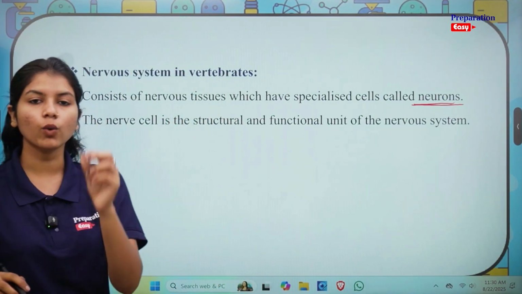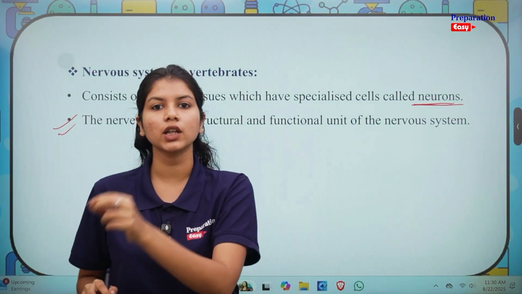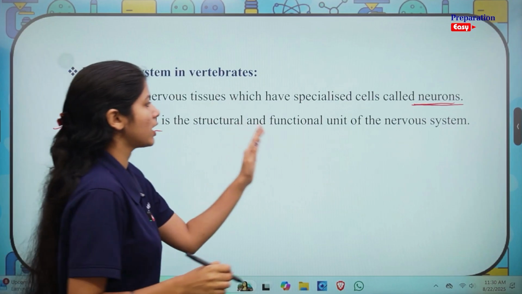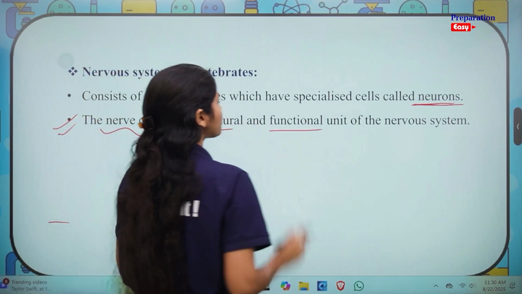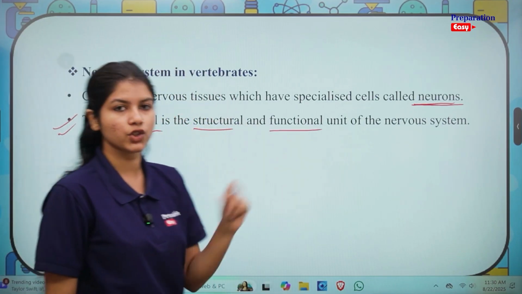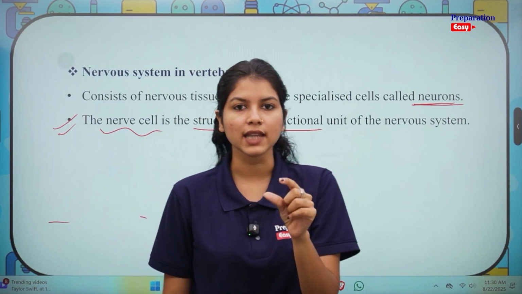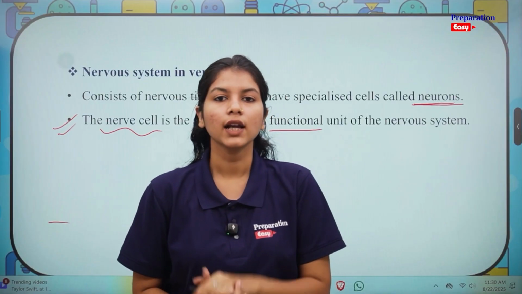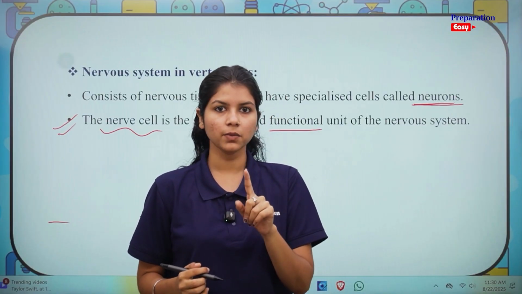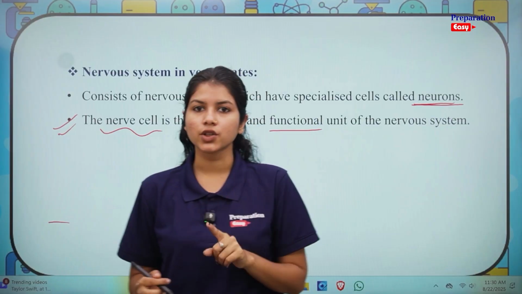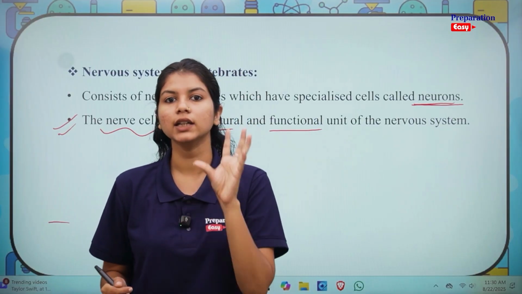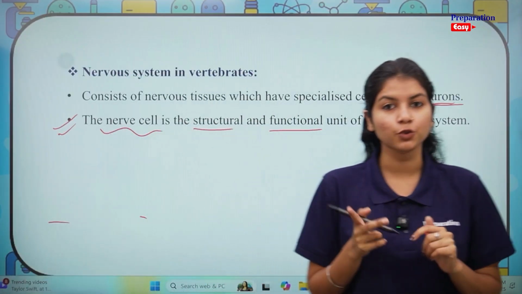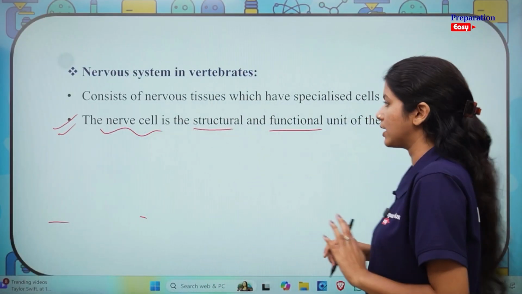If someone asks you what is the structural and functional unit of the nervous system, it is nothing but a nerve cell. What do we mean by structural and functional unit? I hope you can connect that when we are referring to the structural and functional unit, we are referring to any kind of cell that could actually lead to the functioning of that whole tissue. For example, when we were studying the excretory system in life processes, we saw that the structural and functional unit of a kidney is nothing but a nephron. Similarly here it's the neuron. I hope you can differentiate between the two terms because these are often confusing since they are very similar sounding terms.